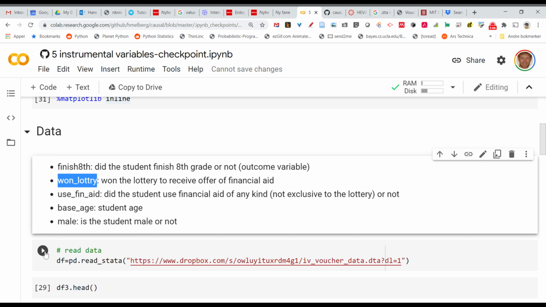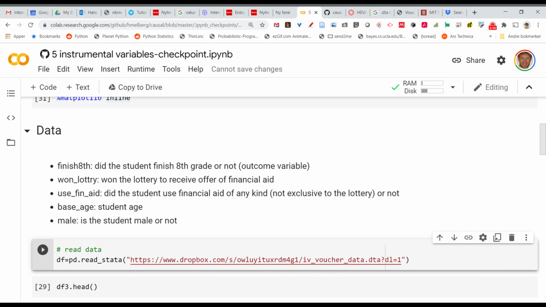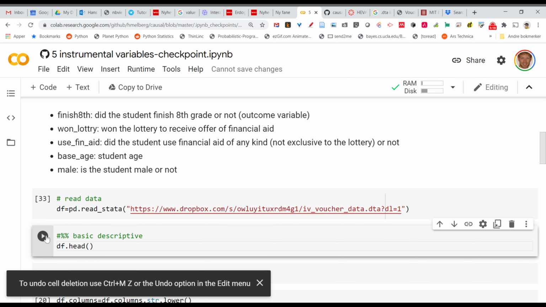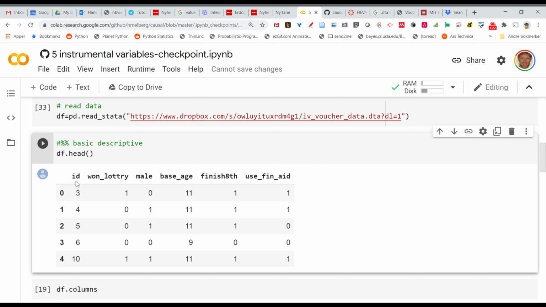Now, we have to read the data, and I put it online here so you can just read it, and let's have a look at it right away. That's the most important thing. Let's take this away, and we're going to do some descriptive statistics. And we're going to look at, okay, so we have the ID of a person here. This is whether the person won the lottery, if it's male, age, if they finished 8th grade, and whether they used financial aid or not. So we have all the key variables here.